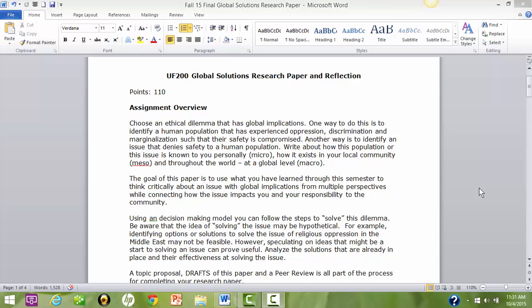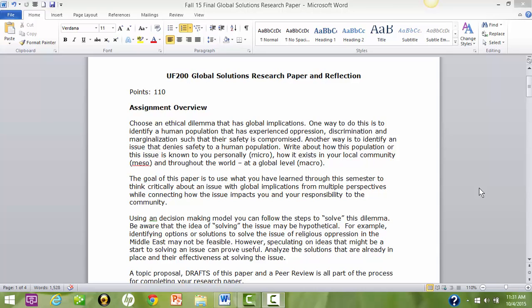These are the instructions for the UF200 Global Solutions research paper and reflection. There are 110 points possible. Assignment overview. Choose an ethical dilemma that has global implications. One way to do this is to identify a human population that has experienced oppression, discrimination, and marginalization such that their safety is compromised. Another way is to identify an issue that denies safety to a human population.